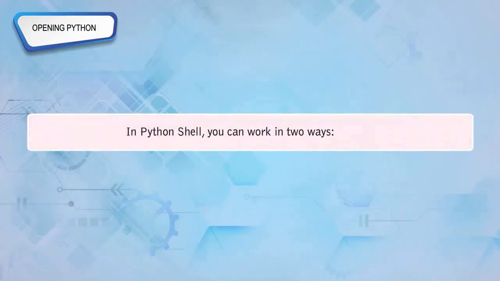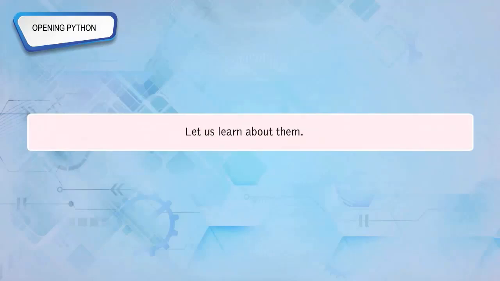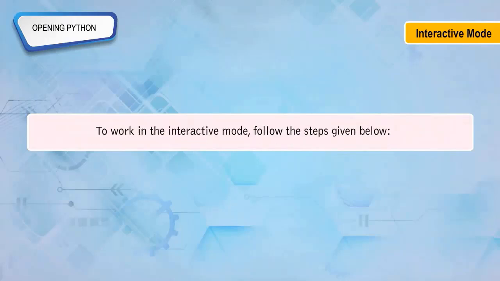Opening Python. In the Python shell, you can work in two ways: interactive mode and script mode. Let us learn about them. Interactive mode. In the interactive mode, you can type the command in the window and the Python interpreter will execute the command and give the result immediately. To work in the interactive mode, follow the steps given below.